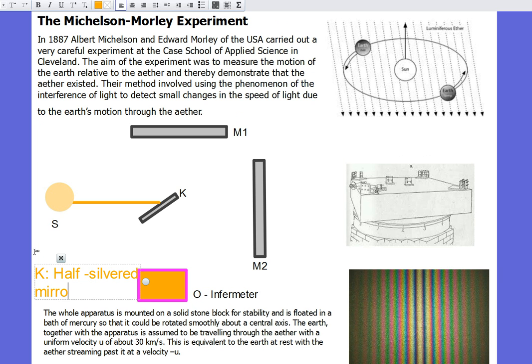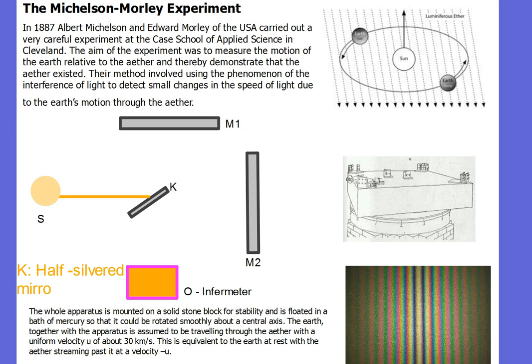And we know that silver is the metal that makes a mirror shiny, and this was half silvered, which meant that half the light would go through and half the light would be reflected. So to represent the fact that half the light's going through and half's being reflected, only half is going to be reflected upwards off the mirror, and this mirror is at 45 degrees, so half of it goes straight up and the other half goes straight through. So we'll draw half that light going straight through. Let's try to make it go straight through again. Half of the light will be going straight through. That's much better.